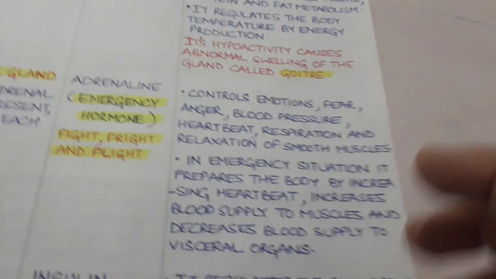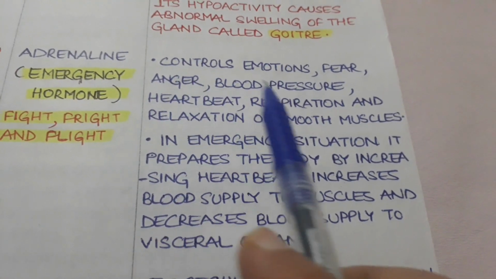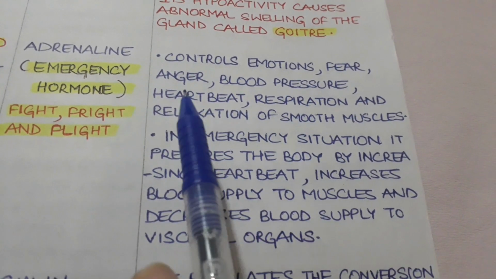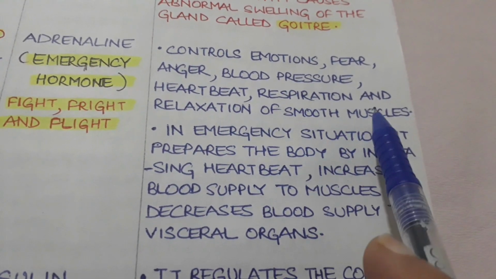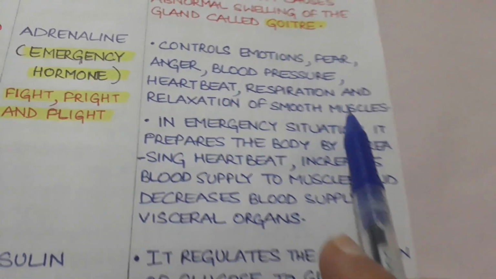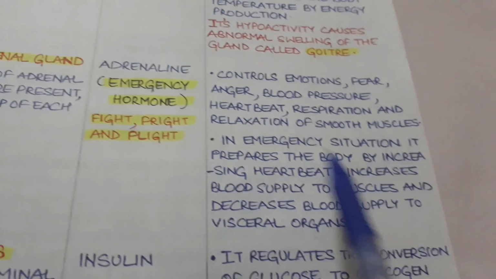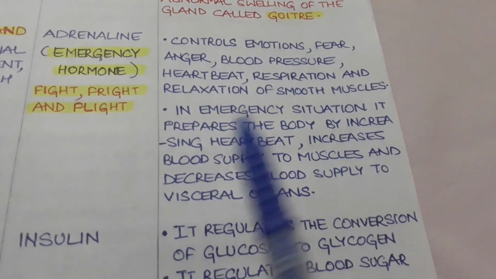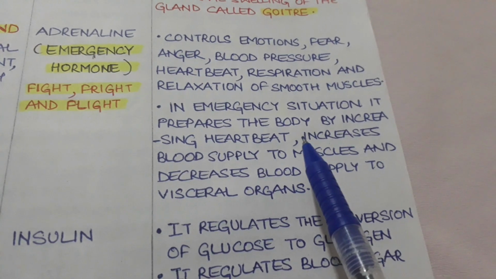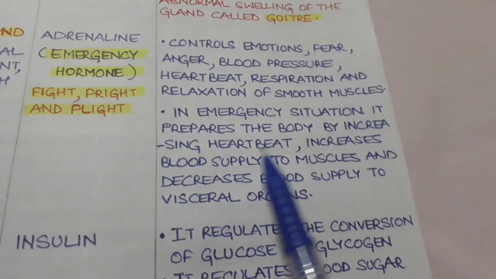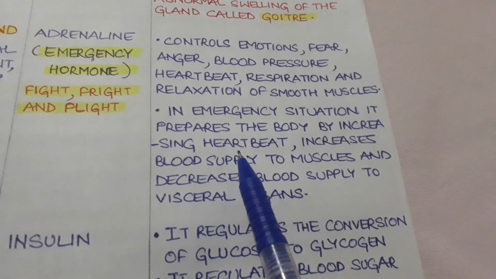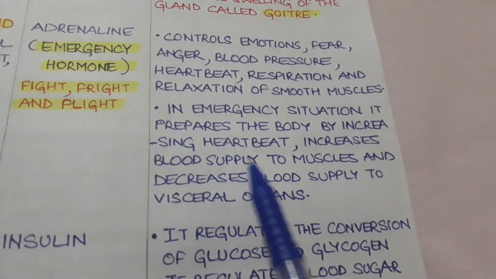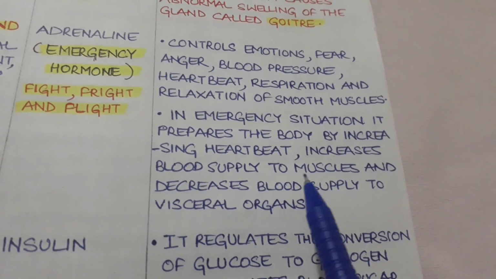The functions performed by adrenal glands are: number one, it controls emotions, fear, anger, blood pressure, heartbeat, respiration and relaxation of muscles. In emergency situation, it means in any of these situations, it prepares the body. And how does it prepare the body? It increases the blood supply to important organs at that time, like to the heart, which increases heartbeat, and increases the blood supply to muscles that have to act in such situations.